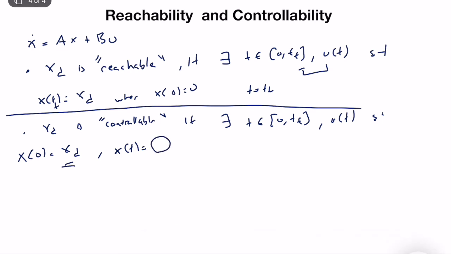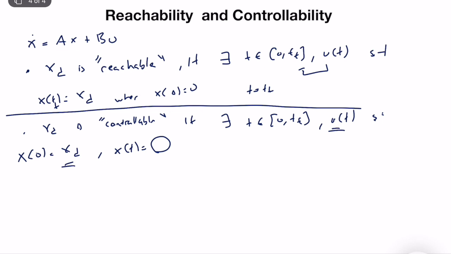If we can reach the origin in finite time with an available control input, we call the state controllable. So u of t should be defined in a finite time frame, and it should reach 0 in finite time.